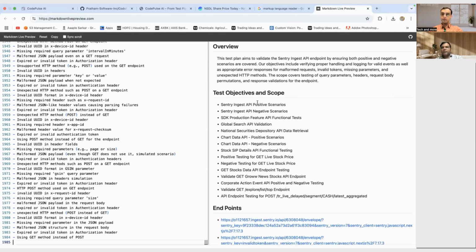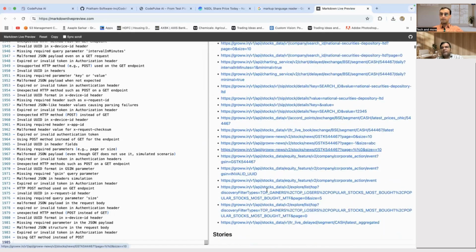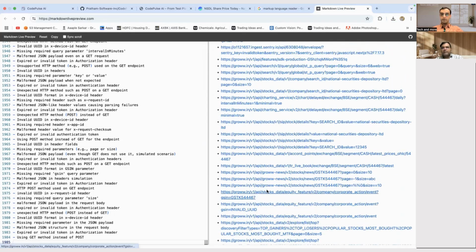So after reading only the endpoint names, the system does not know about the overview. Whatever it is generating, it is generating on the basis of the APIs. So it is giving you one short overview. Objectives: after reading all the endpoints, it is giving you theoretical objectives, chart data API, chart data stocks, SIP, get livestock price and all. Then what are the endpoints it will be testing under this test plan.